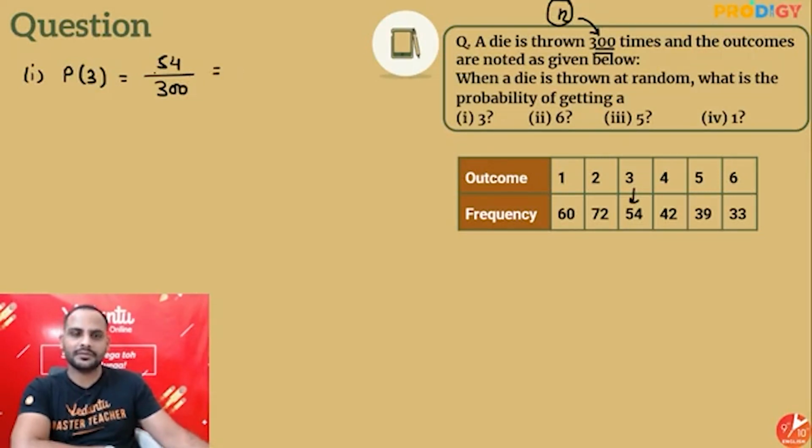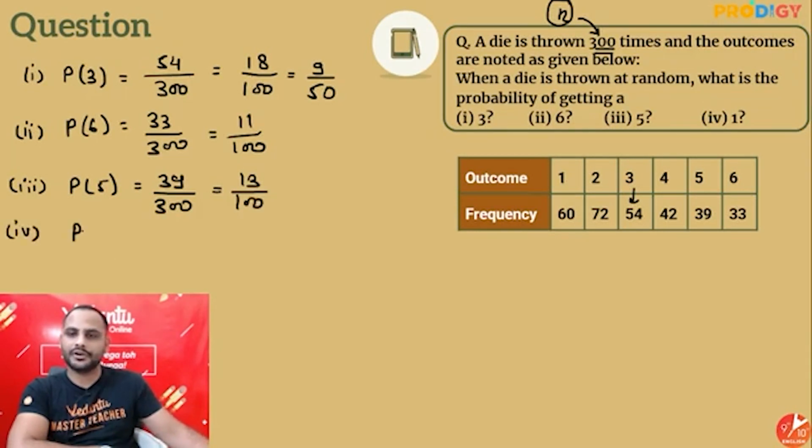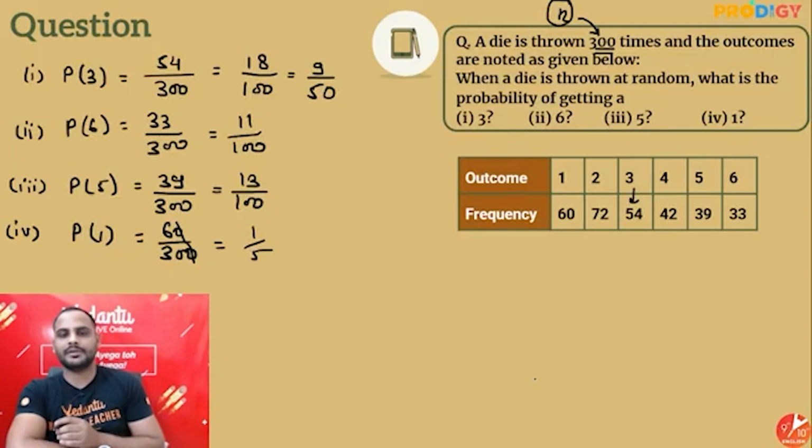So this is going to be equal to 18 by 100, or I can say 9 by 50. Simplify. Probability of getting 6 will be equal to 33 by 300, which is equal to 11 by 100. Third one, probability of getting 5 will be 39 by 300, or you can say 13 upon 100. And the fourth one, probability of getting 1 will be 60 by 300, and you can see that is 1 by 5. So these are the different probabilities.